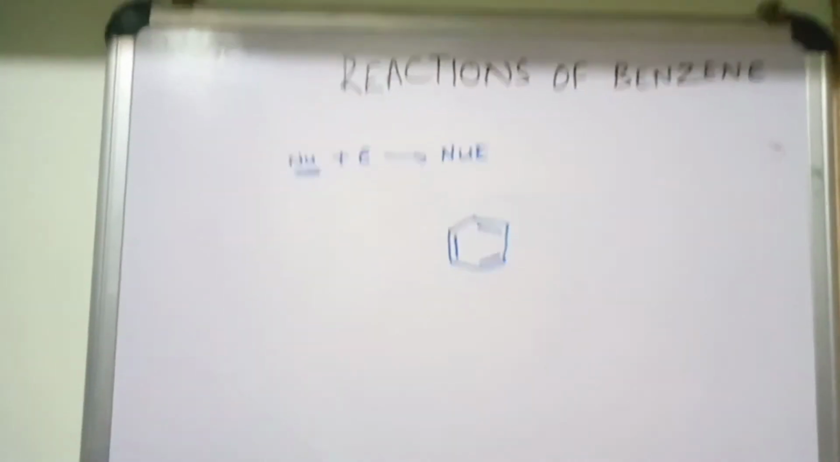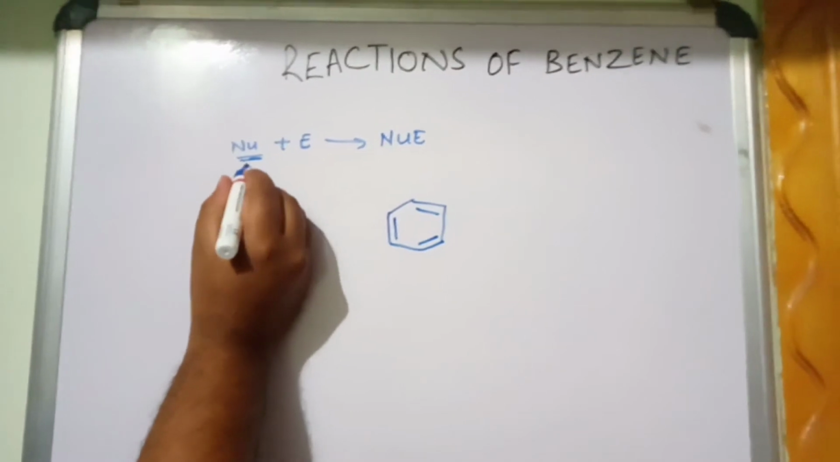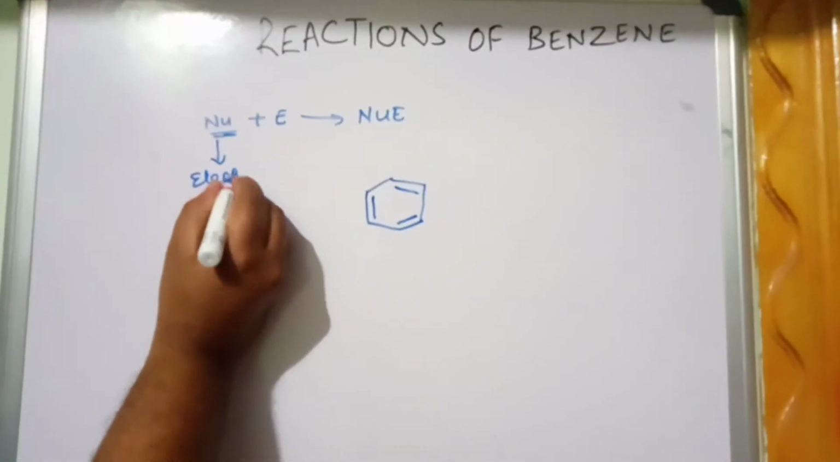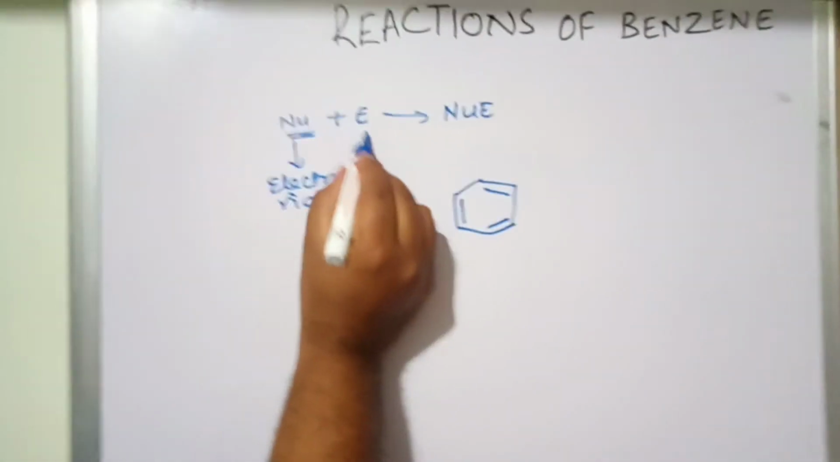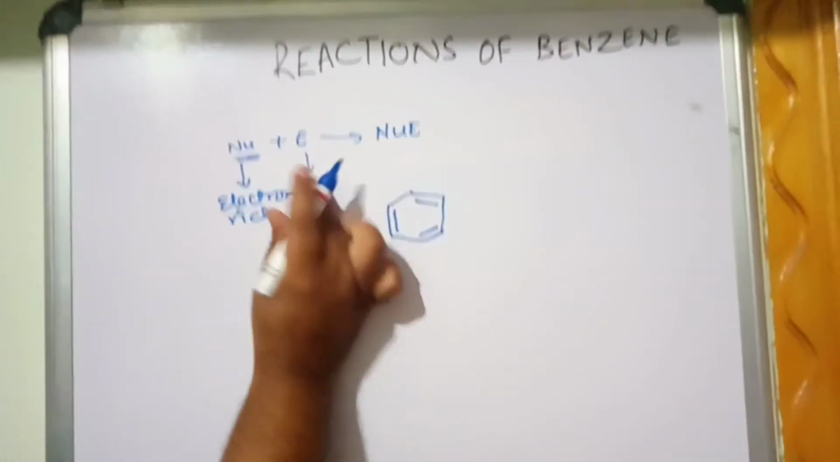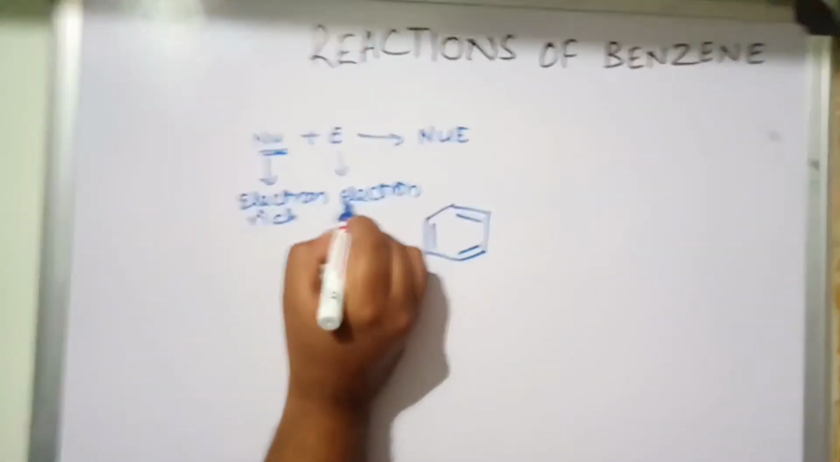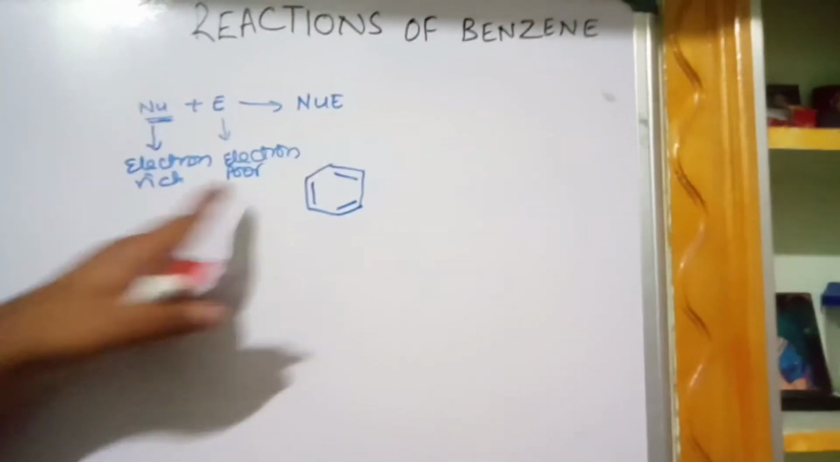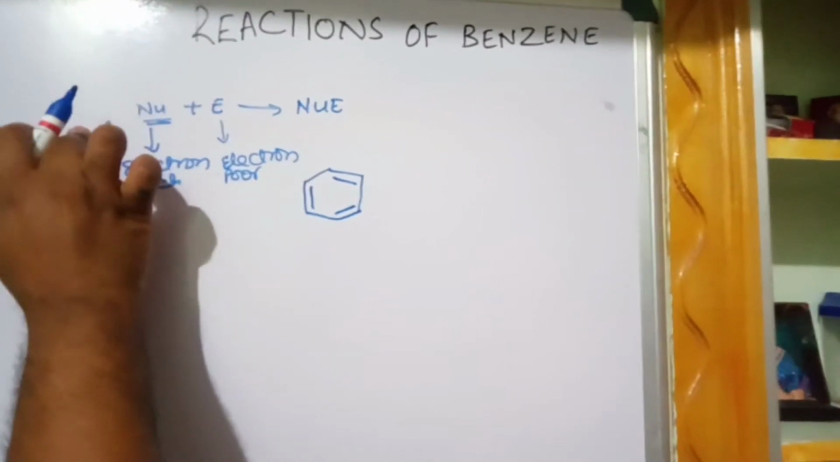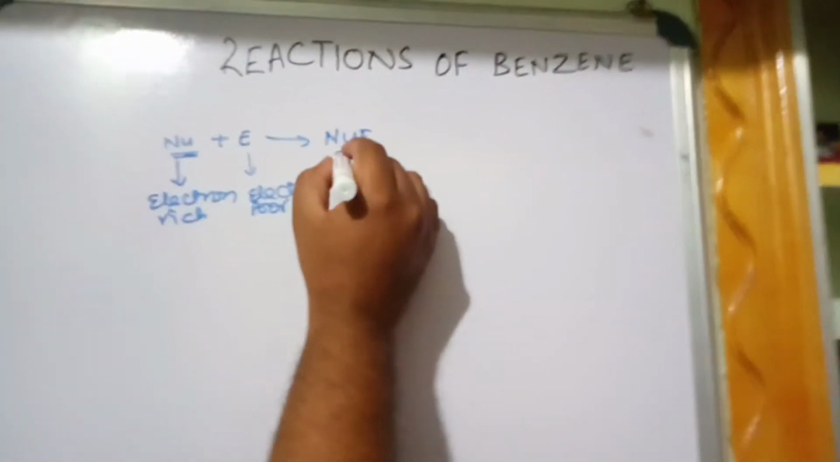So nucleophile and electrophile. What is a nucleophile? Electron rich species are called nucleophiles. What are electrophiles? Electron poor. They are called electron poor. You know very well, electron poor. Now when one electron rich and one electron poor species are there, they undergo a reaction, either addition, substitution or elimination reaction, and result in the formation of a product.